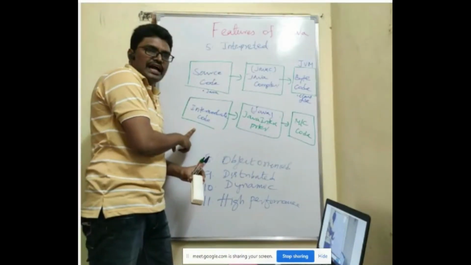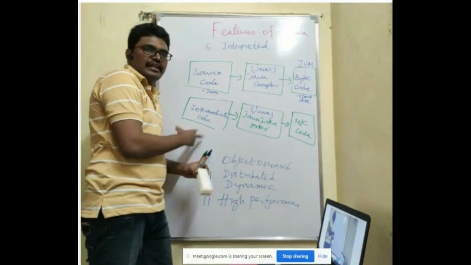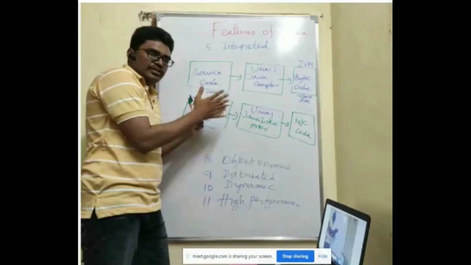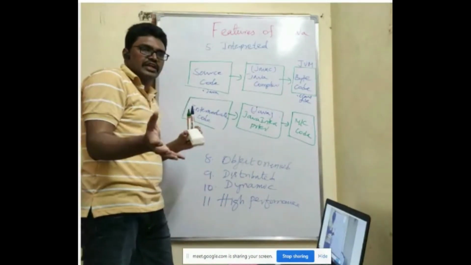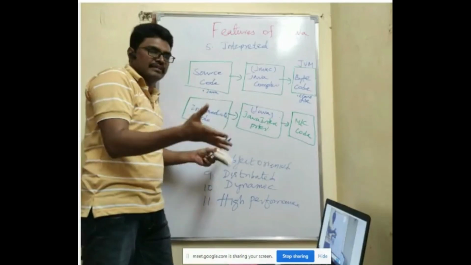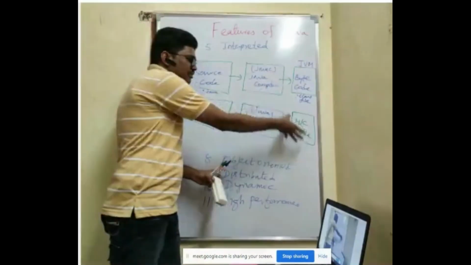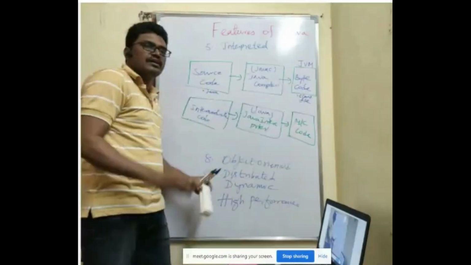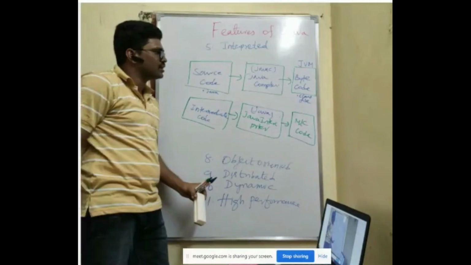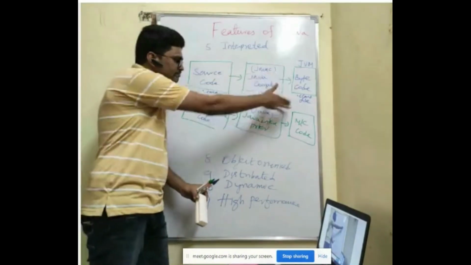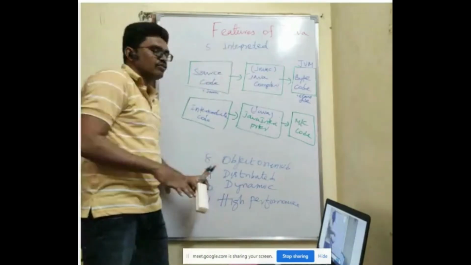See, we have intermediate, or 11th and 12th class. That is called an intermediate stage. Before your schooling and in between your professional education, you have something called intermediate. Similar to that, between your source code and machine code conversion, we do one more conversion called bytecode, or intermediate code. This bytecode is taken by the Java interpreter and it will convert it into machine code. So this is what happens in Java.